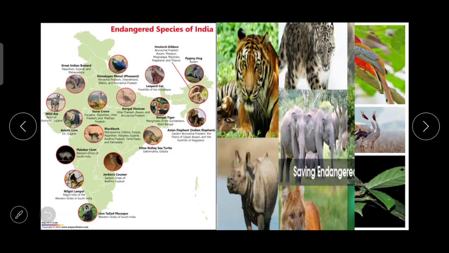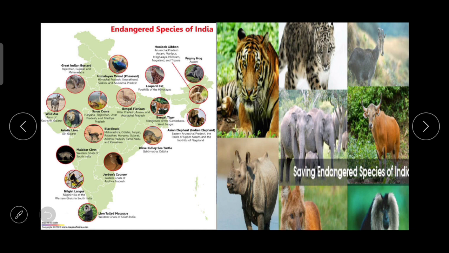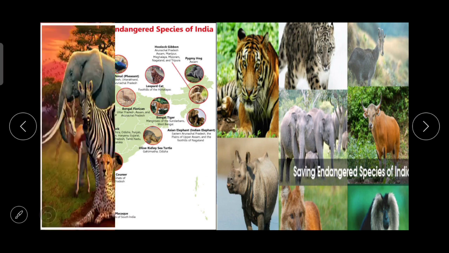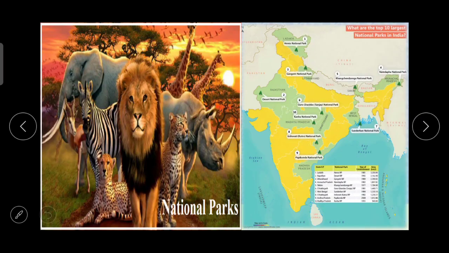But again, the same thing, the problem with these animals. Many species of wildlife are on the verge of extinction from India because of poaching, pollution and rapidly occurring deforestation. For example, cheetahs are nowadays in danger. The government of India has set up a number of national parks, wildlife sanctuaries, bird sanctuaries and biosphere reserves for the protection of wildlife and forests of India.